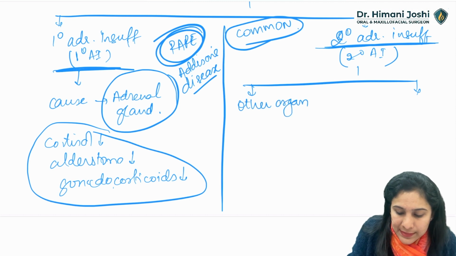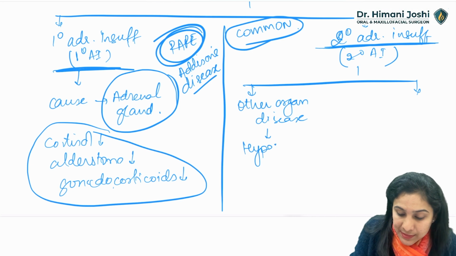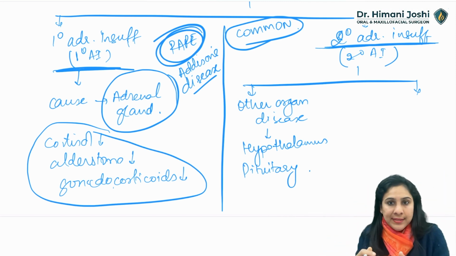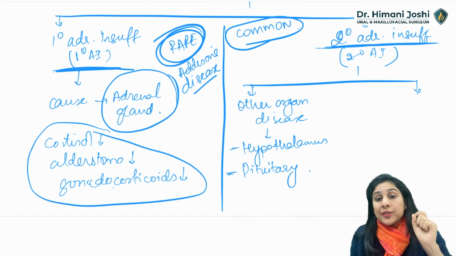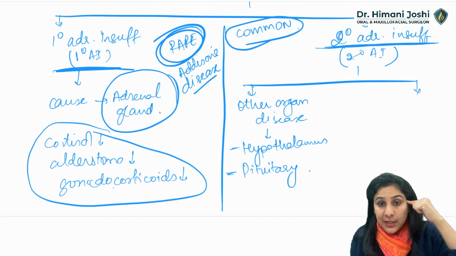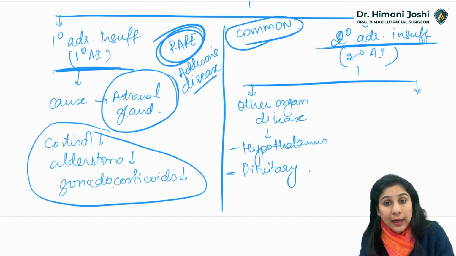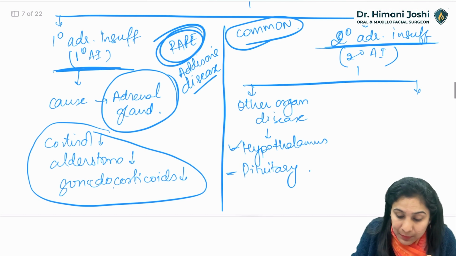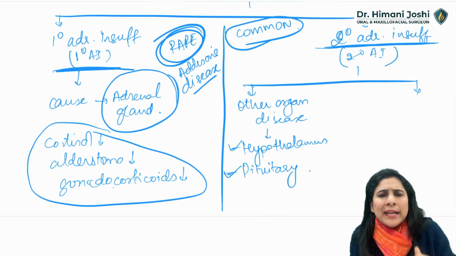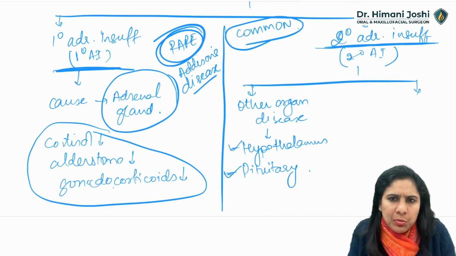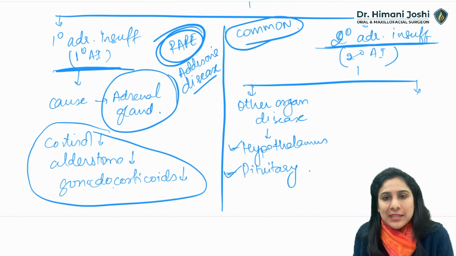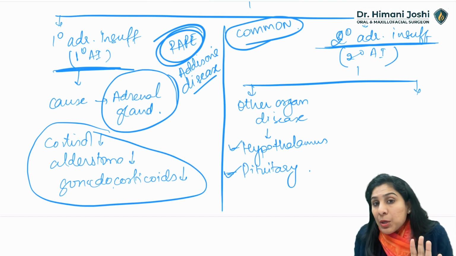other organ disease, like we have seen a hypothalamus disease or a pituitary disease. We know that it is an HPA axis, right? So whenever there is a demand, first the hypothalamus has to tell the pituitary to secrete the releasing hormone. Then pituitary will secrete and order the adrenal gland. So if there is a disease of hypothalamus or pituitary, like a pituitary adenoma or a hypothalamus tumor or some problem in one of these glands, actually there is no problem in the adrenal.